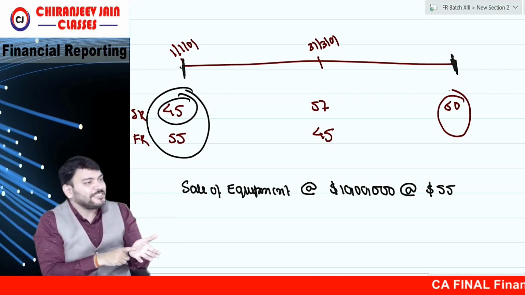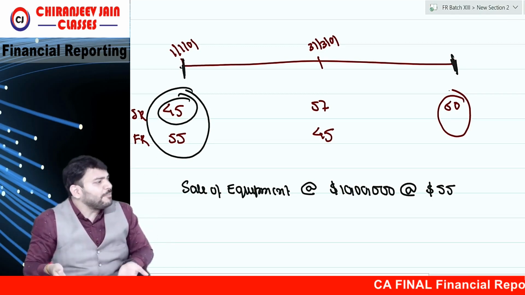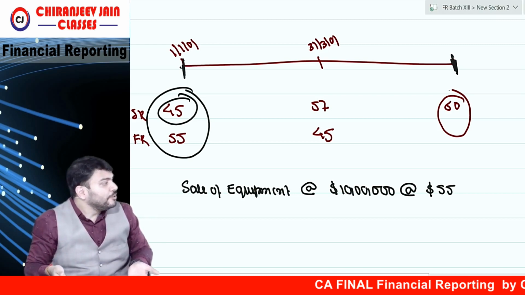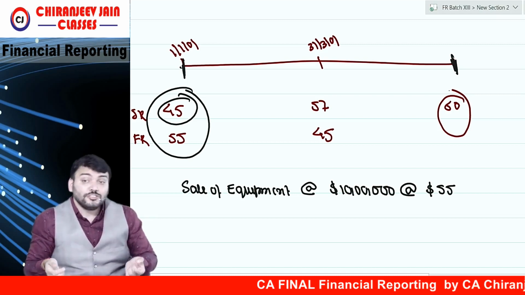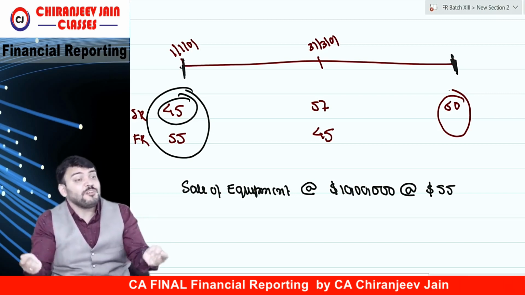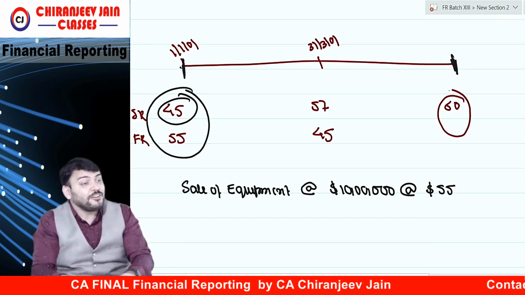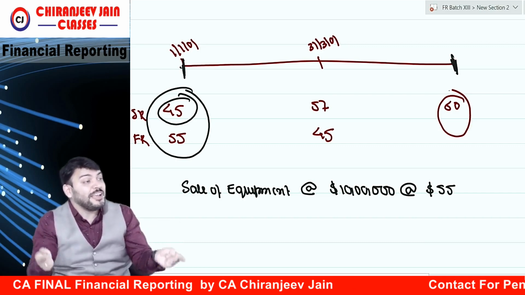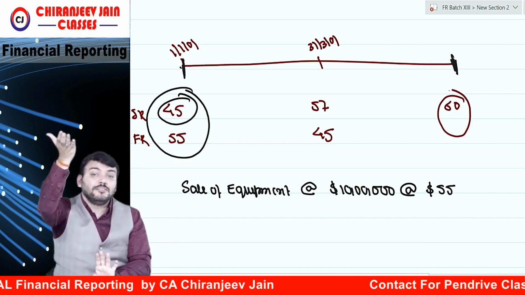Because if my expectation is that the dollar rate will decrease, we will never enter into this contract. So why have we entered into this contract? Because we want to receive dollar. Why do we want to receive dollar? Because we want to buy dollar. Why do we want to buy dollar? Because my expectation is that the dollar rate will increase.